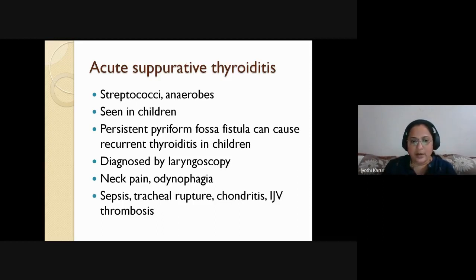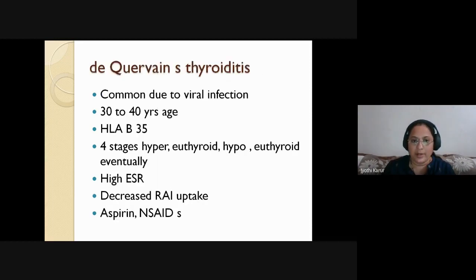So the symptoms are neck pain, odynophagia, and then if there is severe sepsis because of this congenital anomaly, the pediatric patient can even go for tracheal rupture, chondritis, and internal jugular vein thrombosis also. Okay, so these are the dreaded complications. Though it is rare, if at all it occurs, it can lead to these many complications.